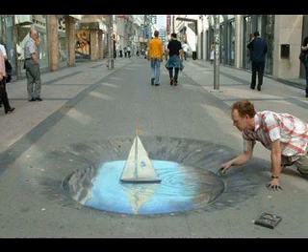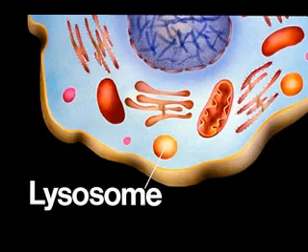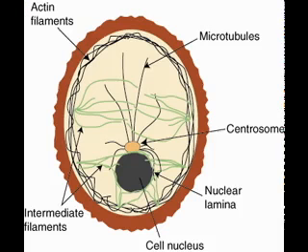Lysosomes in the cell contain digestive enzymes and help break down food and other particles. The cytoskeleton is made of centrioles, microtubules, and microfilaments, and helps keep the structure of the cell in place.